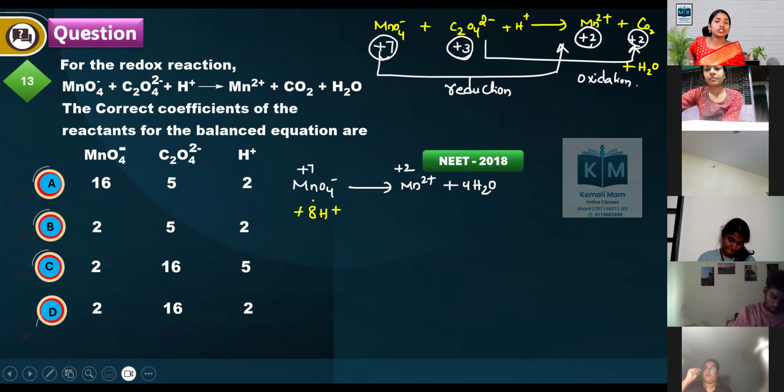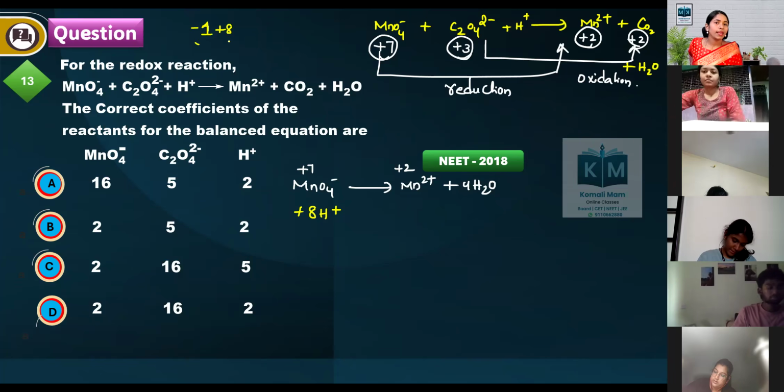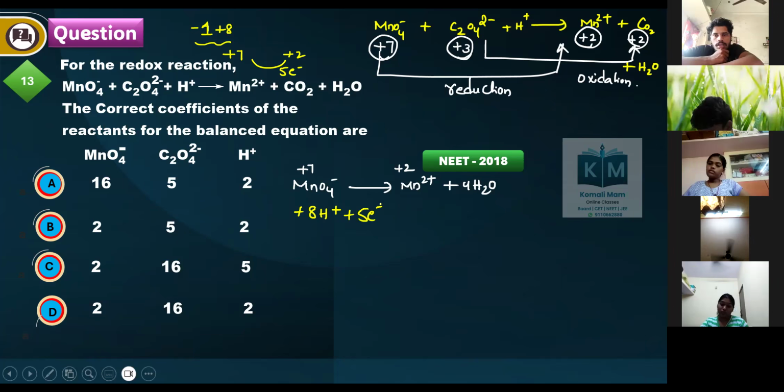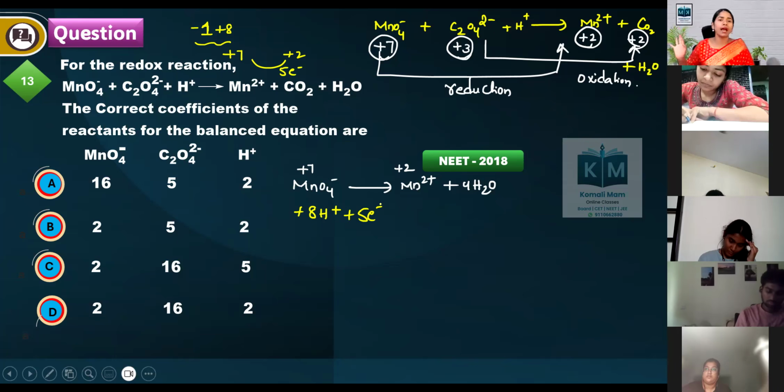How to balance the charge? Minus 1 plus 8 is plus 7. This side it is plus 2. What is the difference? 5 electrons difference. It is a reduction half reaction, so you have to add those 5 electrons on the reactant side. Then the total charge will be balanced.